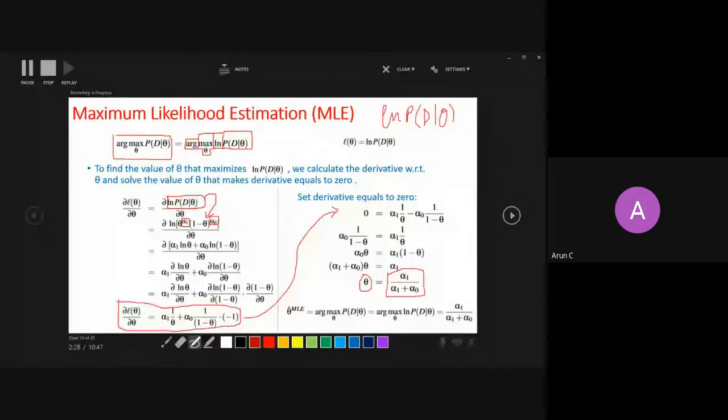So if somebody asks you to estimate from the tosses, you divide the number of heads by the number of tosses. It is nothing but maximum likelihood estimation. Cool. So any questions so far on this slide? As we have discussed, it pretty much matches our intuition.